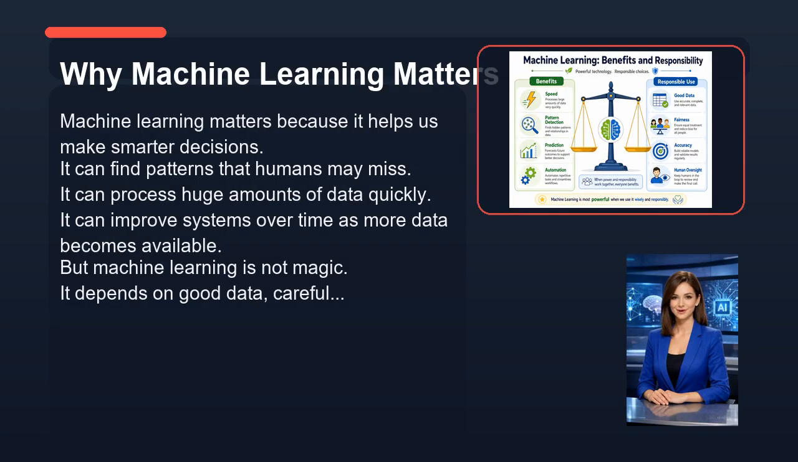Now let's look at why machine learning matters. Machine learning matters because it helps us make smarter decisions. It can find patterns that humans may miss. It can process huge amounts of data quickly. It can improve systems over time as more data becomes available. But machine learning is not magic. It depends on good data, careful design, and responsible use. A good model should be accurate, fair, and useful.